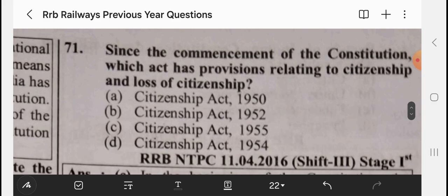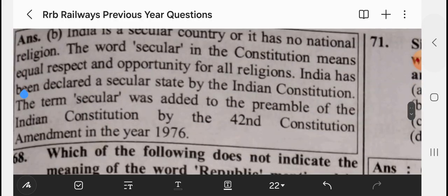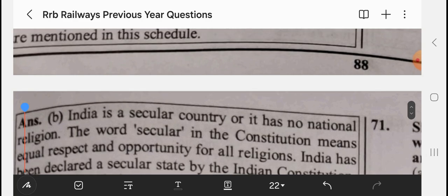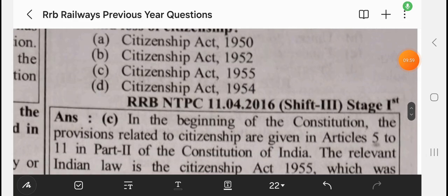So answer is C. In the beginning of the Constitution, the provisions related to citizenship are given in Articles 5 to 11 in Part 2 of the Constitution of India.